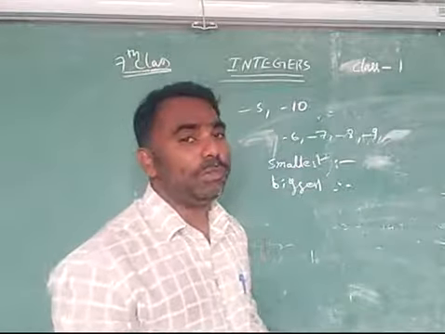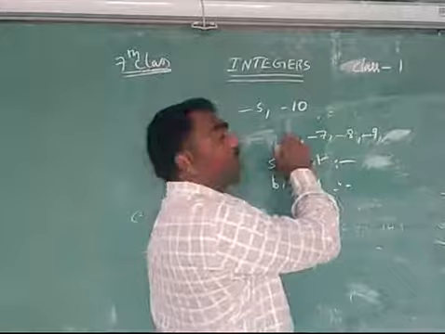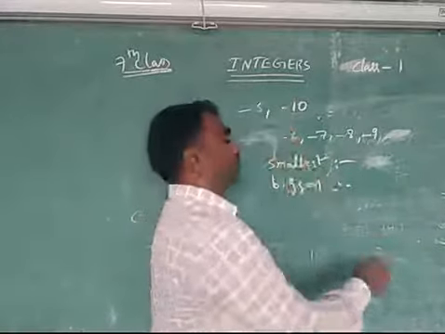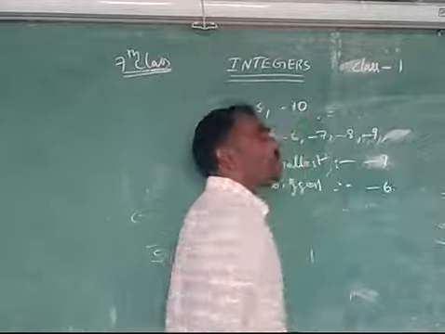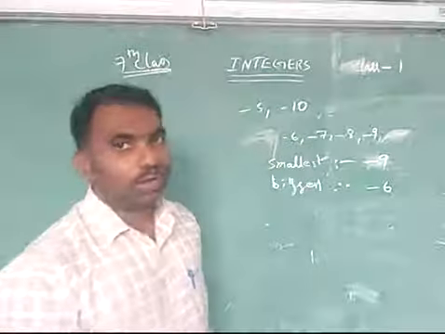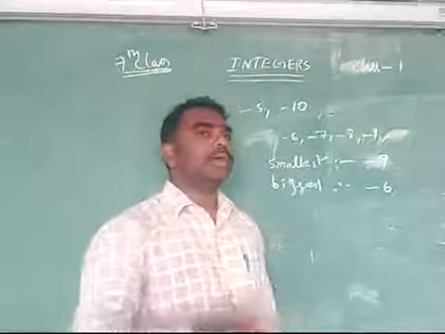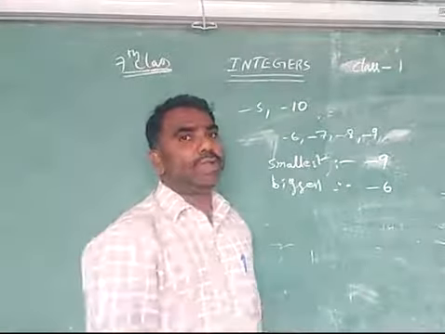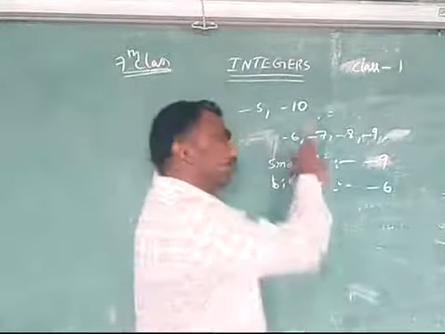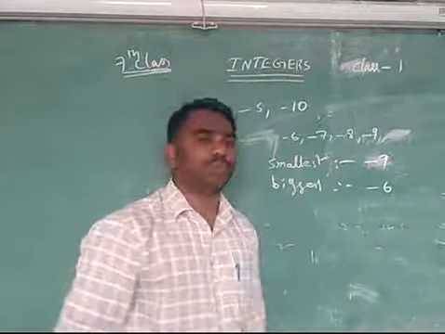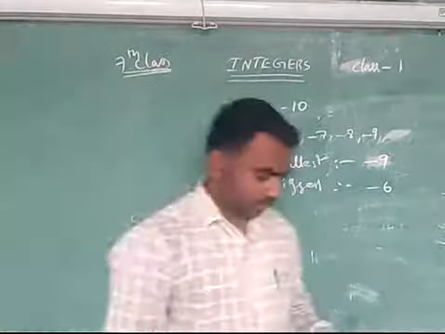So who borrowed less money? That's why -6 is the bigger. And which is the smallest here? -9 is the smallest. Like that, you can answer them. Remember the number line in your brain, then you can write the numbers in between them, and then just by comparison, you can say which is the smallest and which is the biggest.